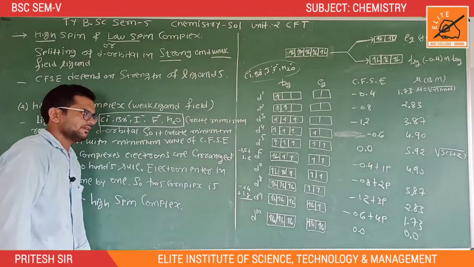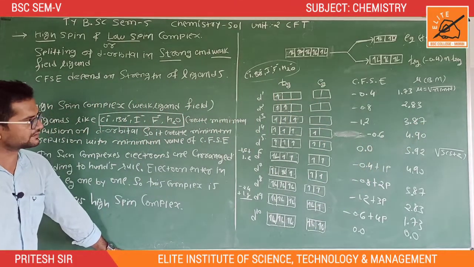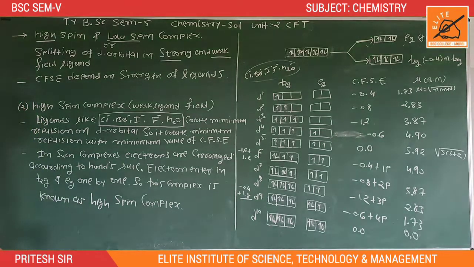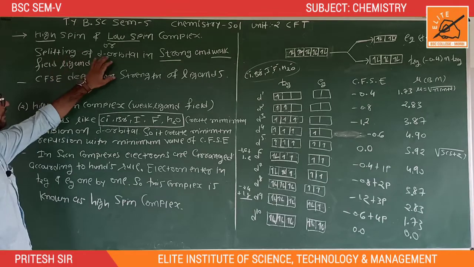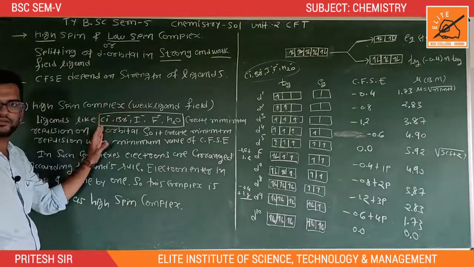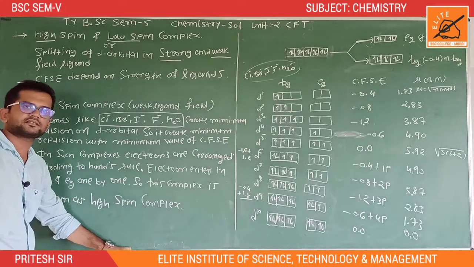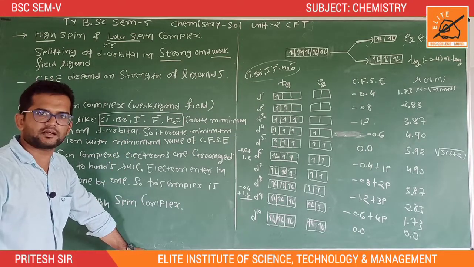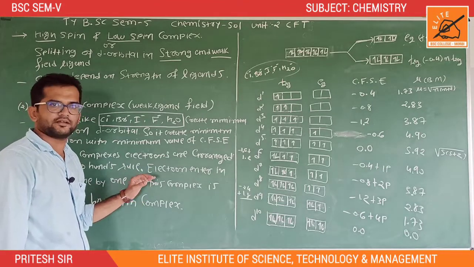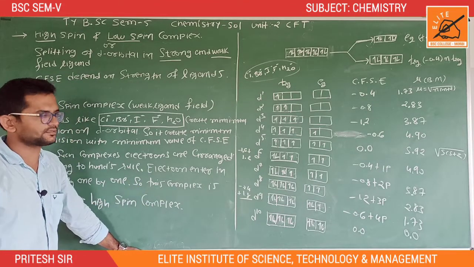Okay? So in this lecture I discussed high spin and low spin complexes, also known as strong and weak ligand field. Strong ligand field or weak ligand field. Okay? So in the next lecture I will calculate some examples of CFSE in octahedral complexes. Okay, so thank you for watching this lecture.